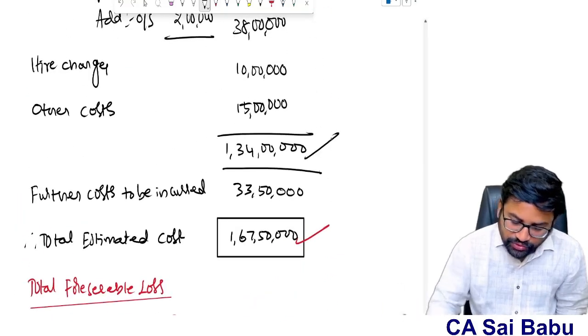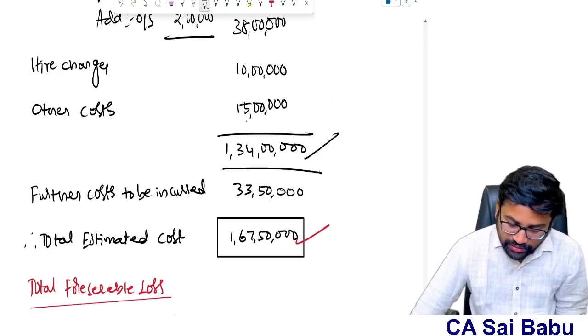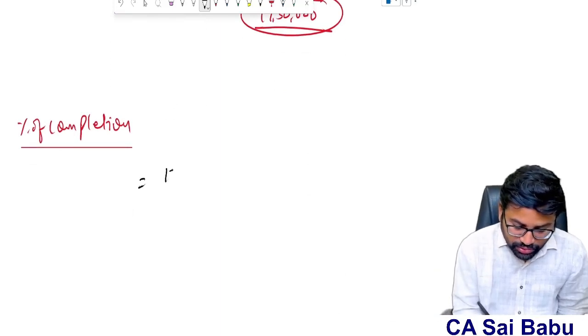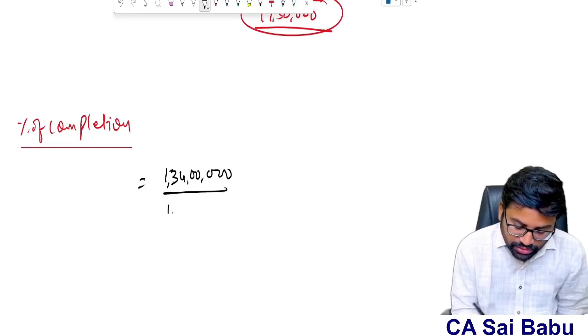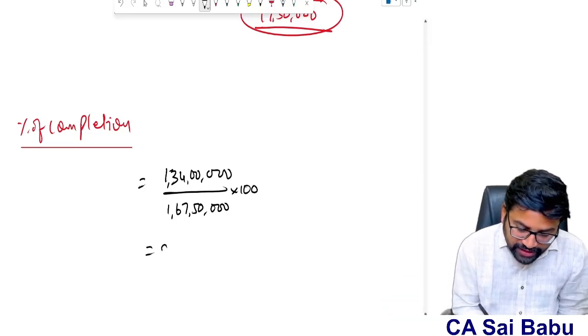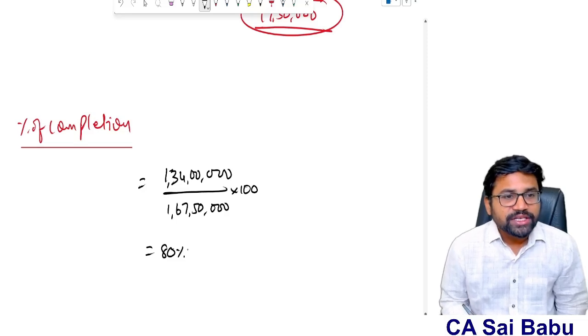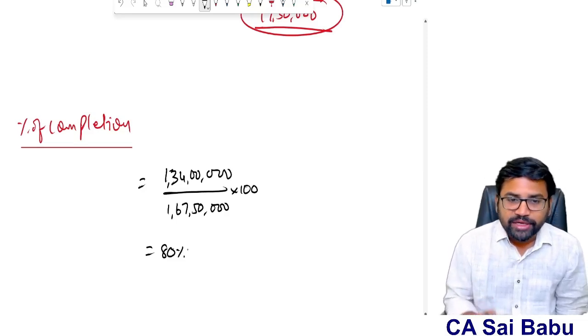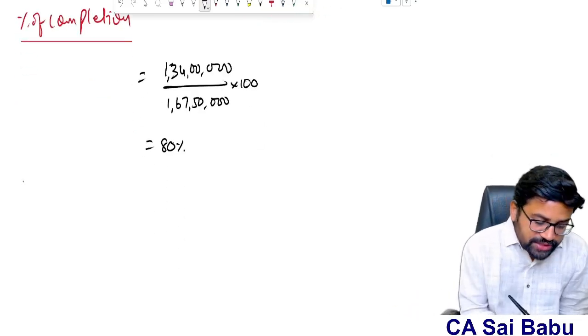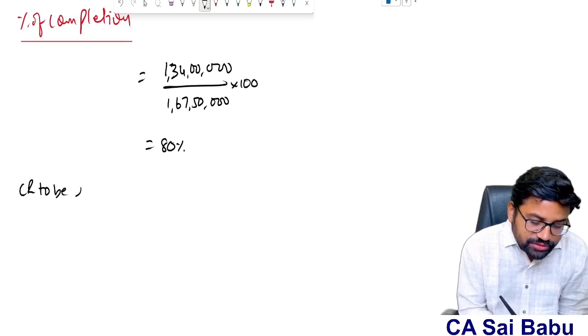What is the cost incurred so far? 1 crore 34 lakhs divided by 1 crore 67 lakhs 50,000, into 100. So it will be 80%, sir. So the contract was finished by 80%. Cost incurred divided by total estimated cost. 80% contract finished, sir.